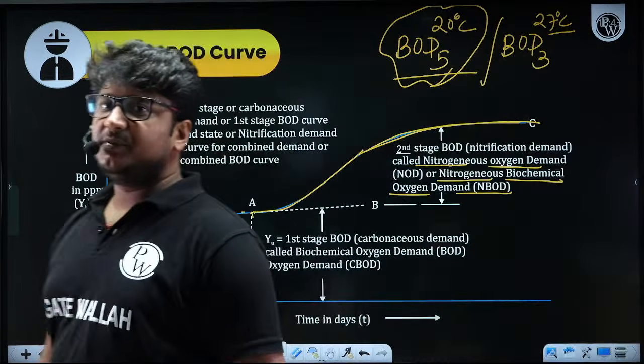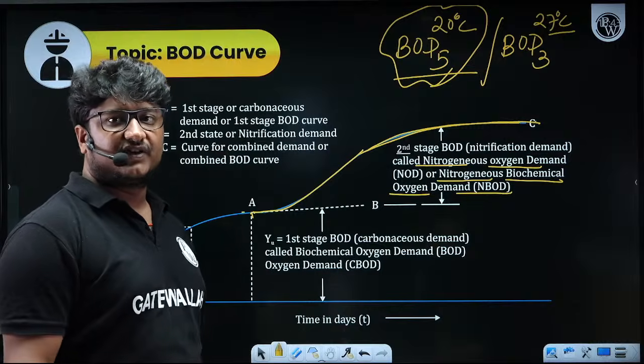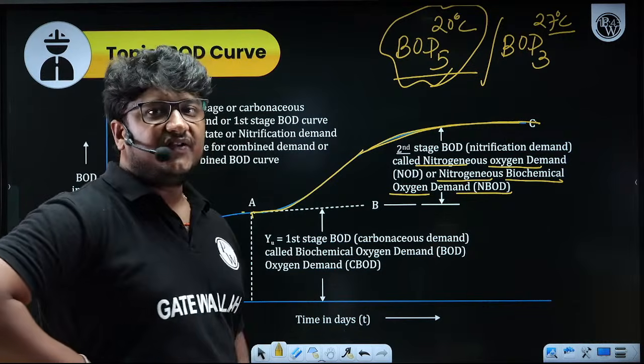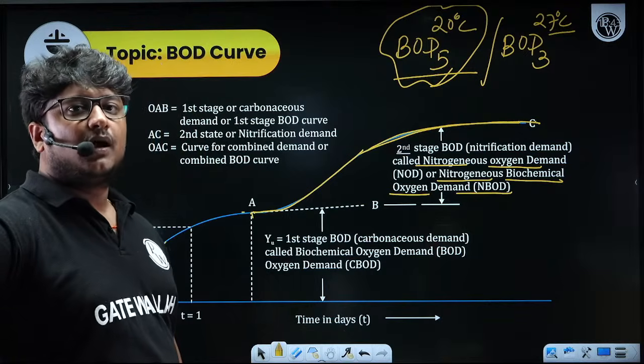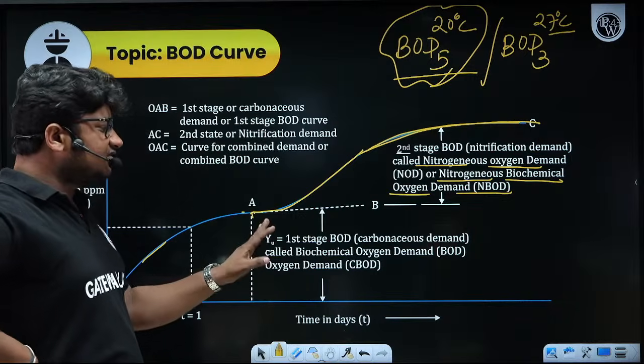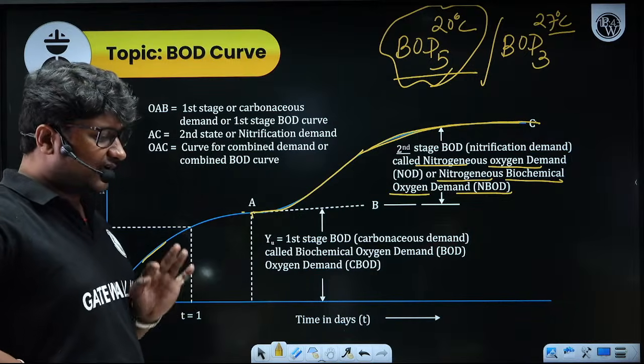Now for the 5-day BOD at 20 degrees Celsius, why is 5 days required? Why not more than that? See, generally for the first stage BOD you need 8 to 10 days, 8 to 12 days.